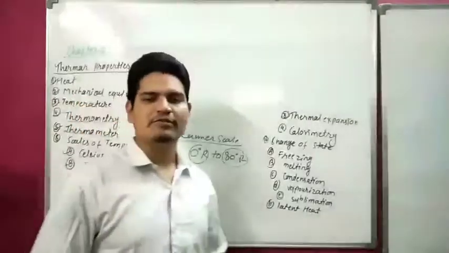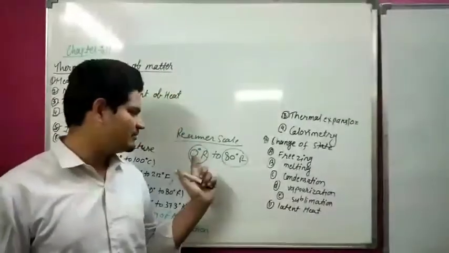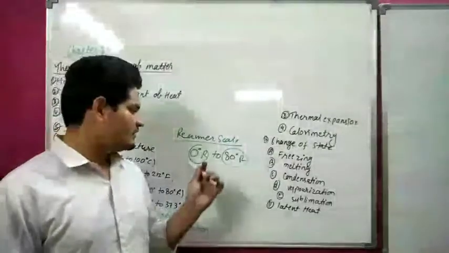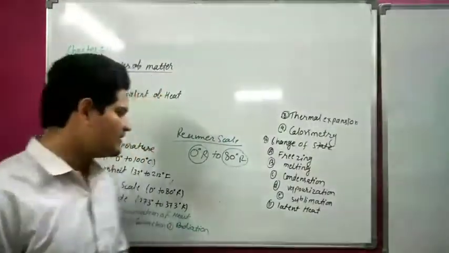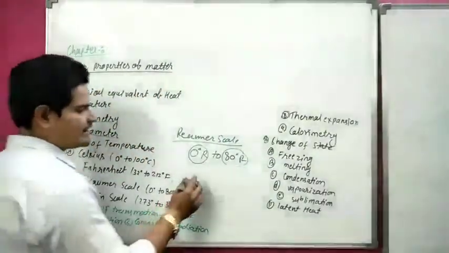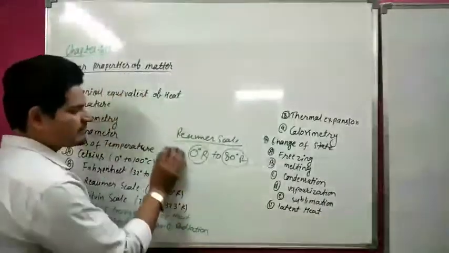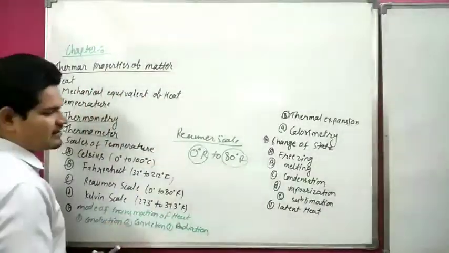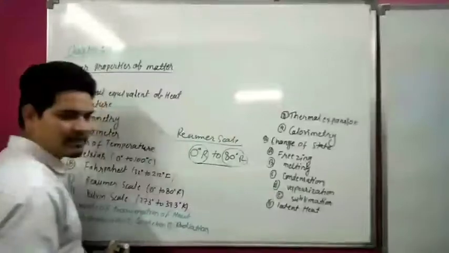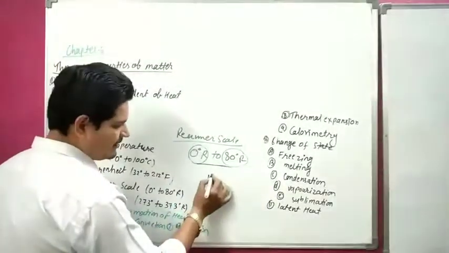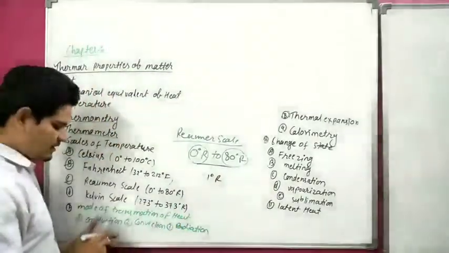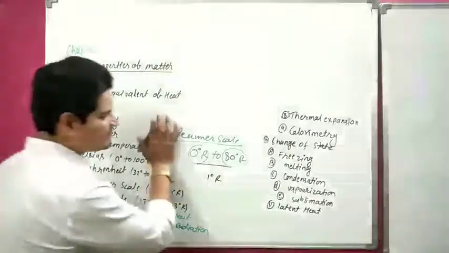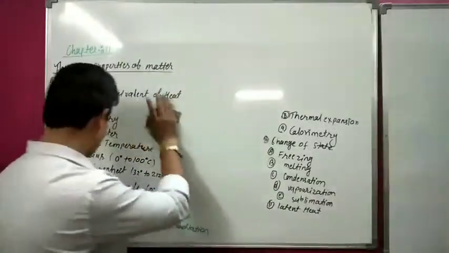It is a very rare way to measure the temperature. The scale is divided into 80 equal parts and each part is called 1 degree Reaumur. So it is the Reaumur way to measure the temperature. It is a very rare way.